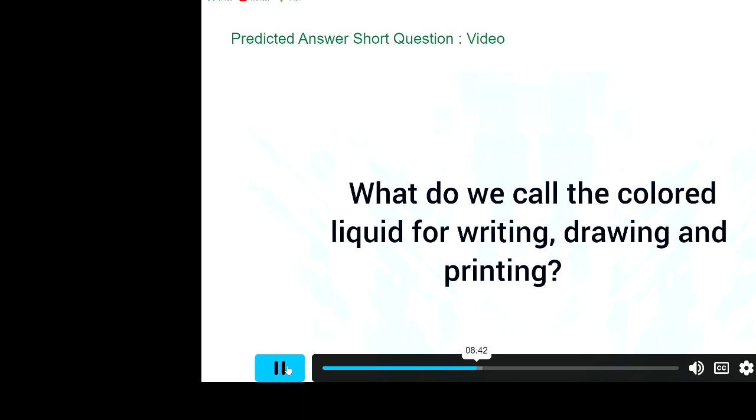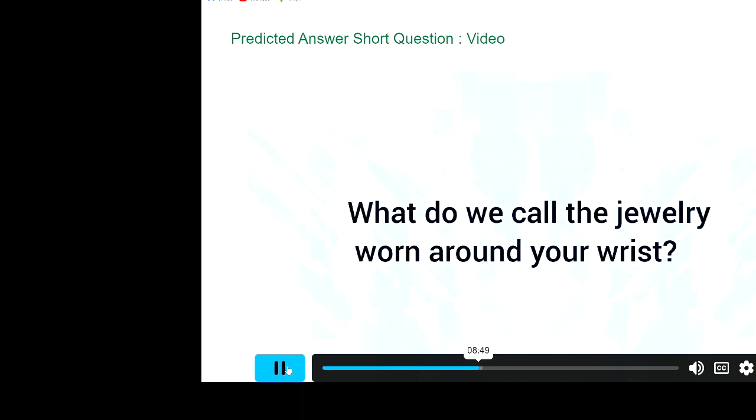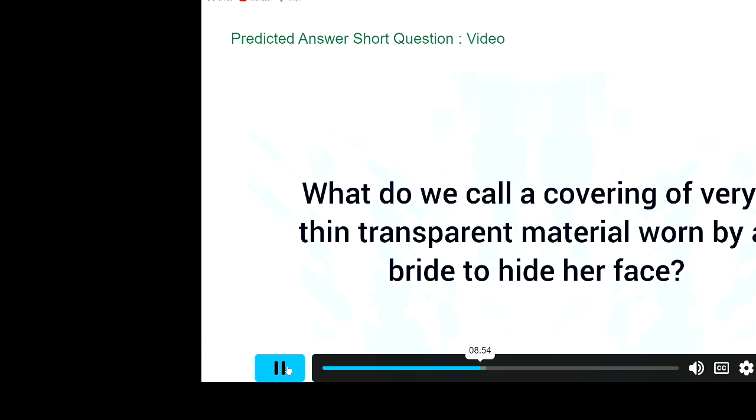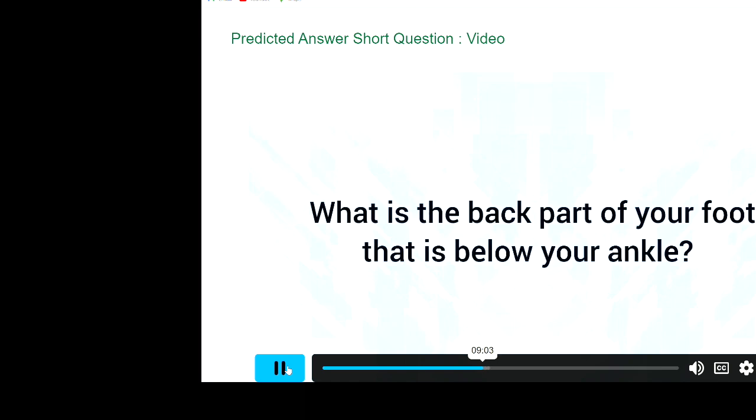What do we call the colored liquid for writing, drawing, and printing? Ink. What do we call the jewelry worn around your wrist? Bracelet. What do we call a covering of very thin transparent material worn by a bride to hide her face? Veil. What is the back part of your foot that is below your ankle? Heel.